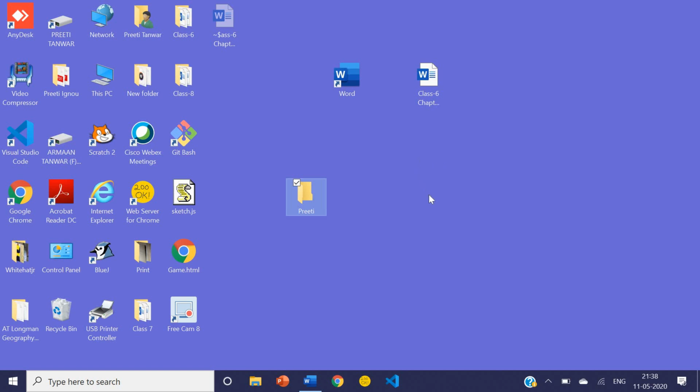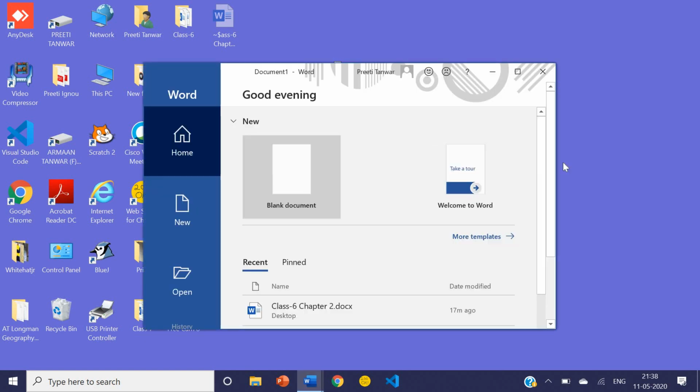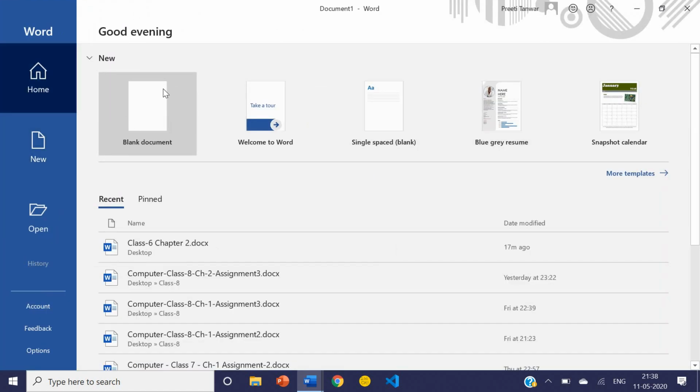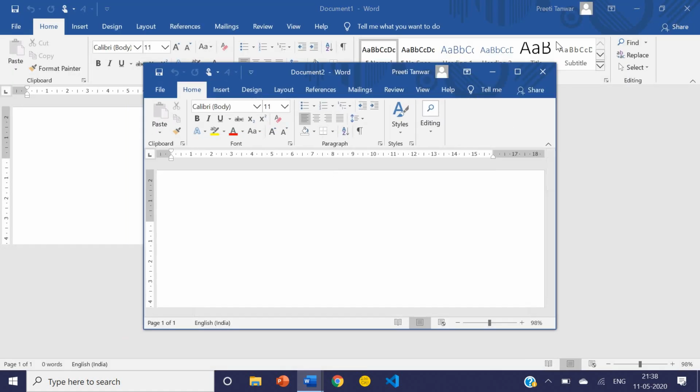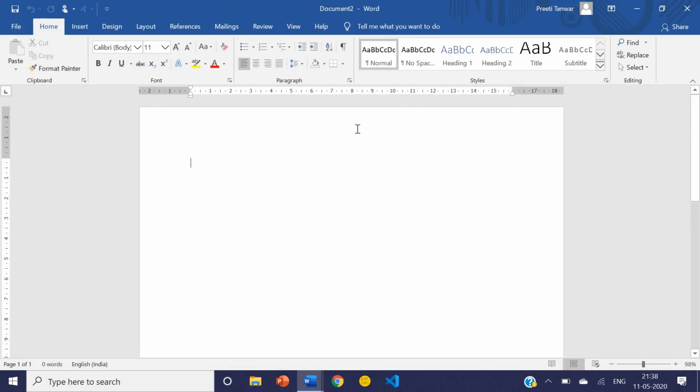Now we will create a document. For creating a document, we will use MS Word. So first we will open MS Word. I am using Windows 10, so whatever version is available, you will work according to that. Click on MS Word, then Blank Document. Double click on that. So this is a blank document.